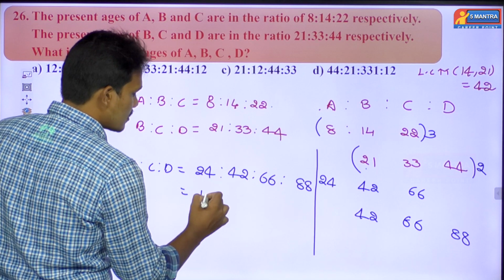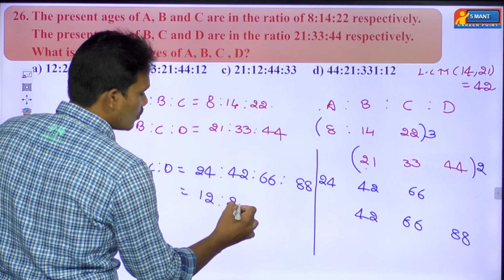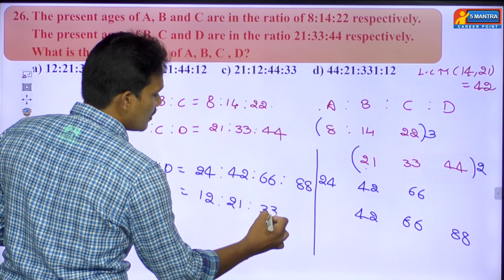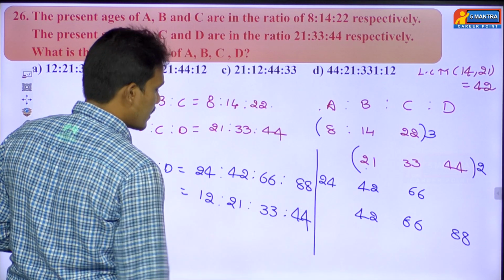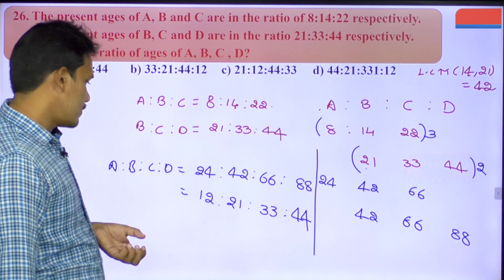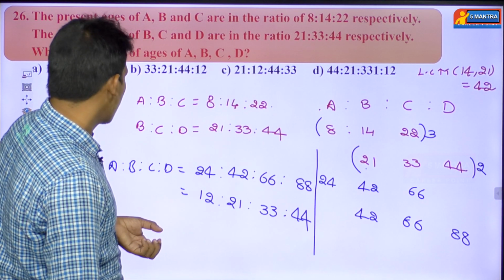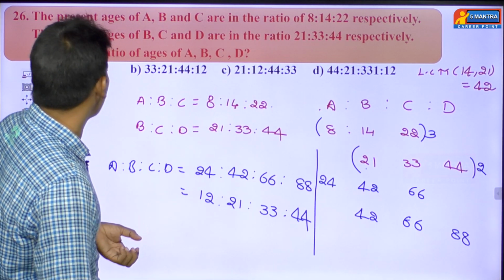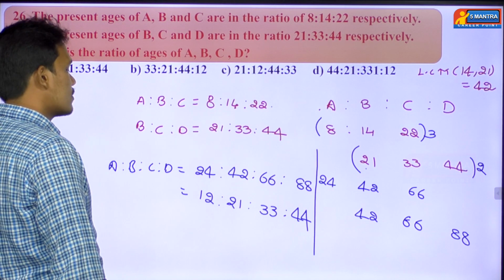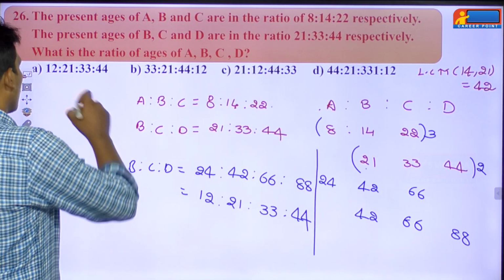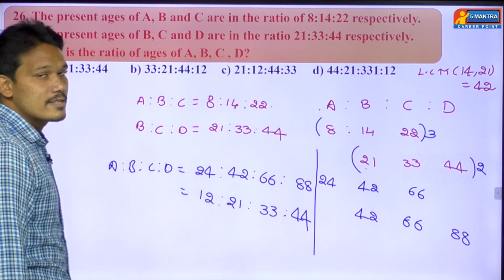See here, this can be written as 2 12s are, 2 21s are, 2 33s are and 2 44s are. Okay, is there anything to cancel here? I think nothing. Then option A is your right answer. So 12 is to 21 is to 33 is to 44, right? So option A is the right answer.